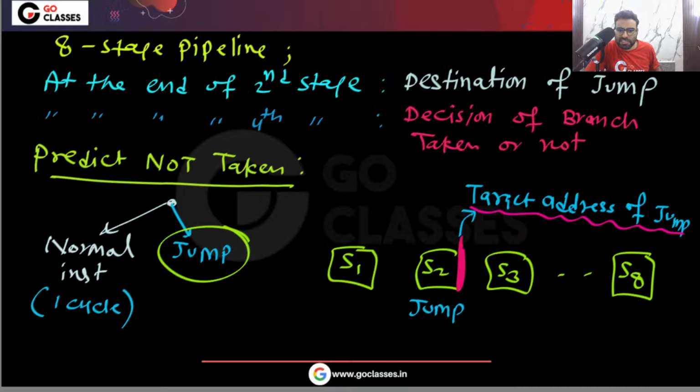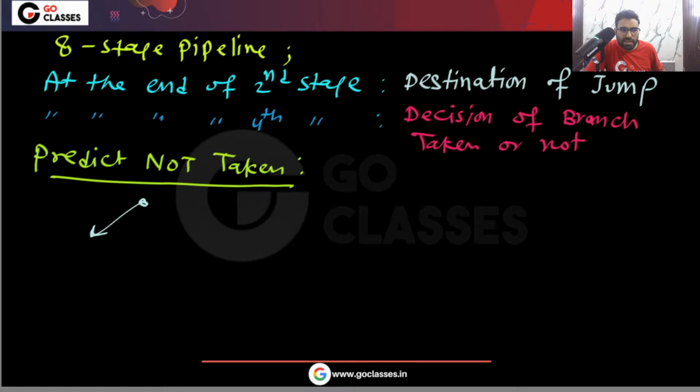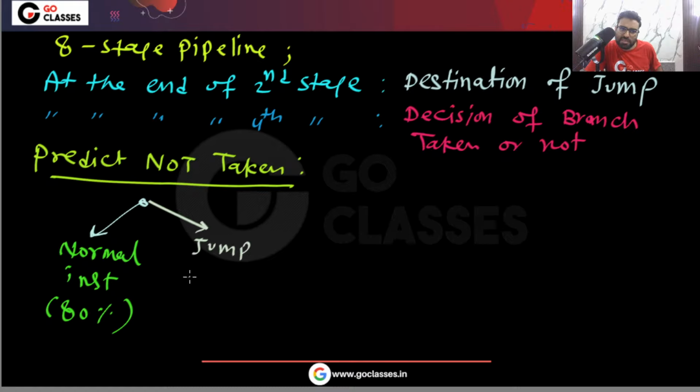So basically 80% instructions are normal instructions. Normal instructions are 80%, jump instructions are 5%, and branch instructions are 15%.